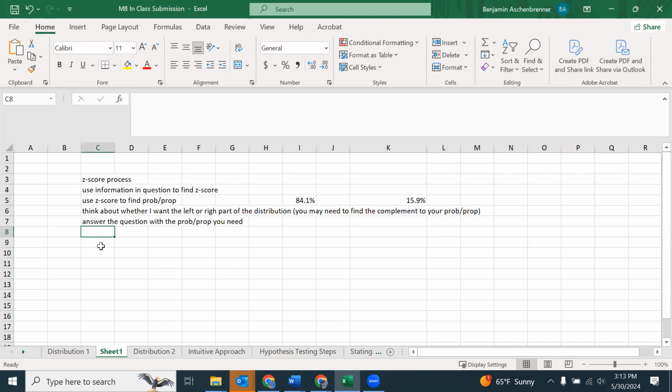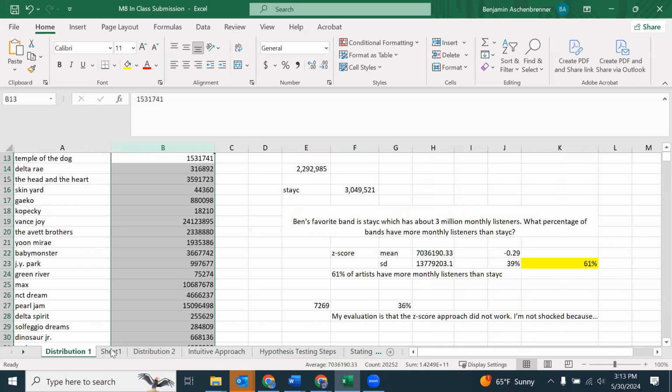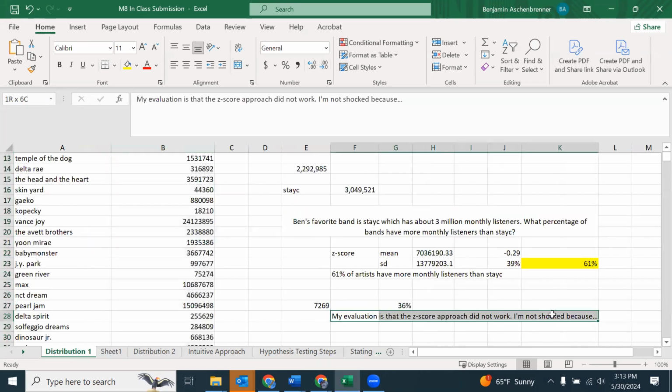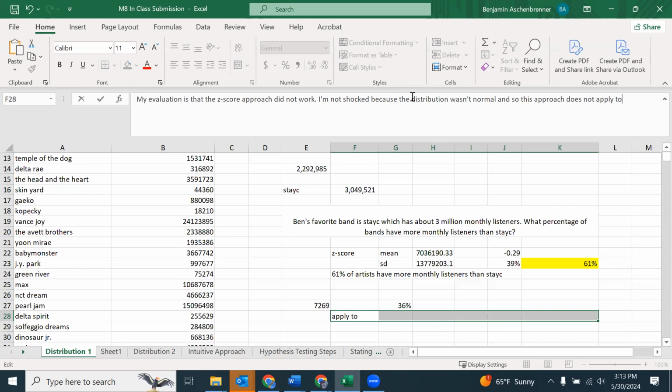Okay. And then in this particular question, we're adding in the evaluation here. I'm not shocked because the distribution wasn't normal, and so this approach does not apply to my distribution.